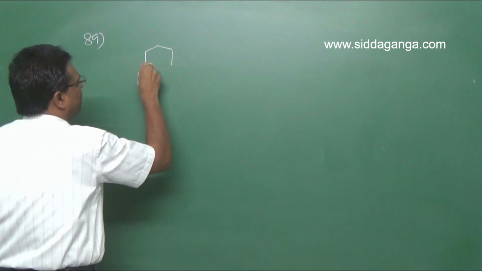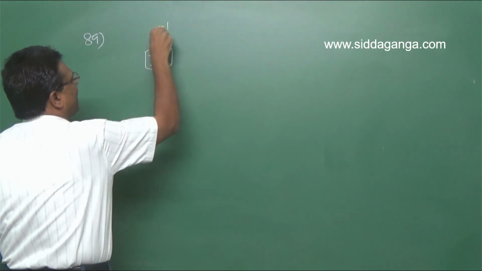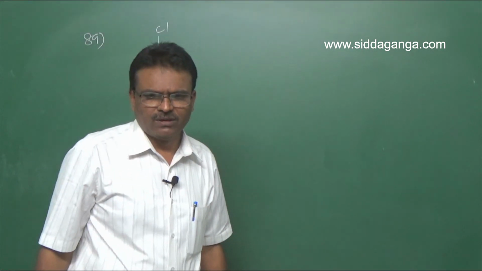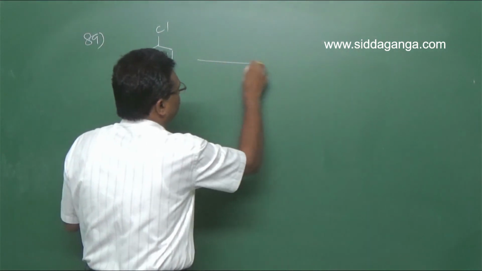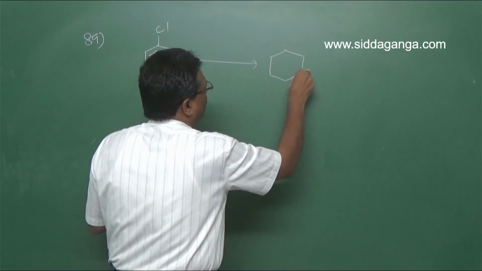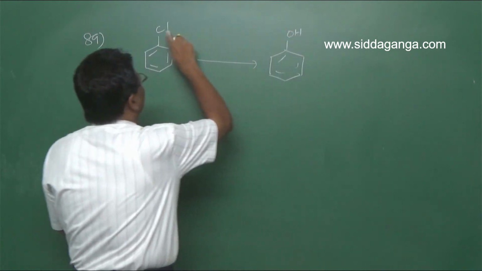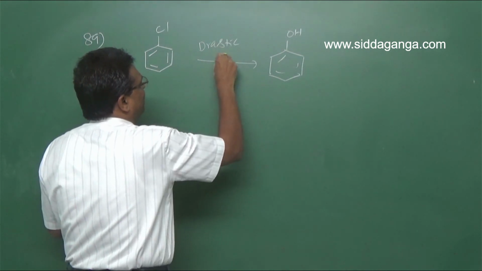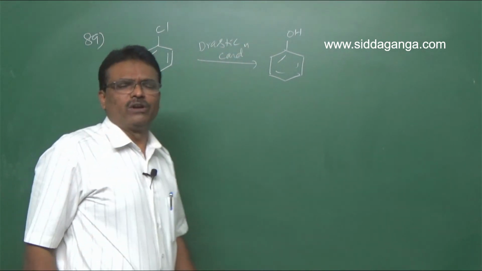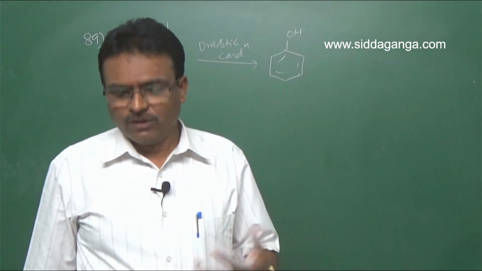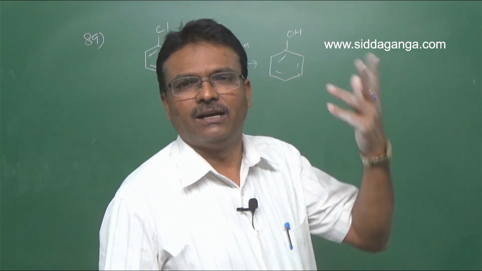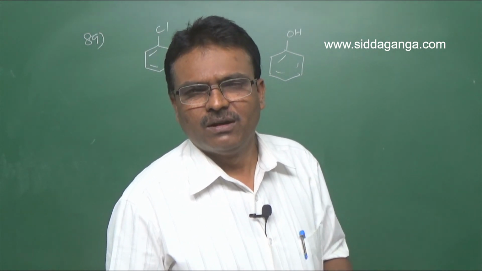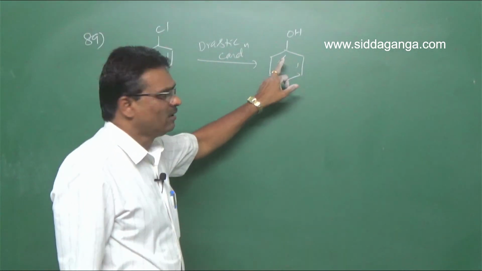In chlorobenzene, the chlorine is least reactive. So it is converted into phenol, but this is less reactive. Hence, drastic condition is required. So only at a high temperature and high pressure. Chlorobenzene is heated with sodium hydroxide at 623 Kelvin and at a pressure of 300 atmospheres. Only at high temperature and high pressure does this reaction happen and phenol is formed.